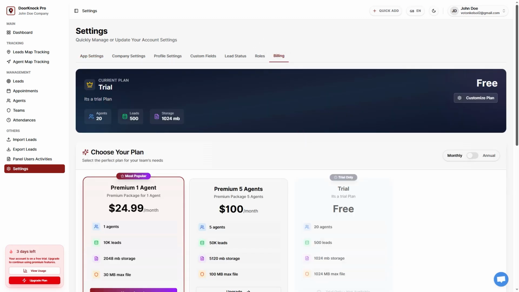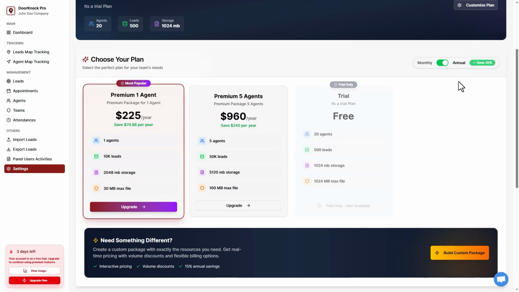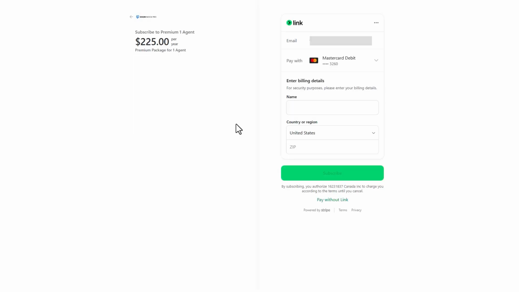Next, you will see other plans with more robust functionalities that you can upgrade to. Select if you want to purchase a monthly plan or an annual plan where you save 20%. Click the Upgrade Plan button. You will be redirected to the payment page to make your payment. Enter the required details and click the Subscribe button.